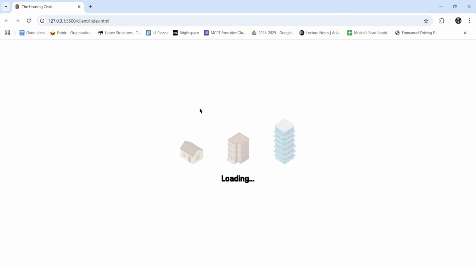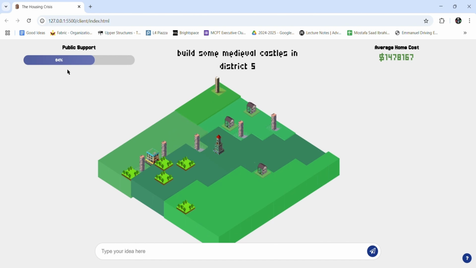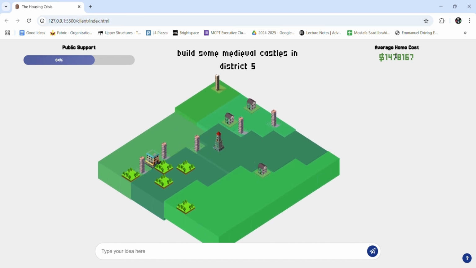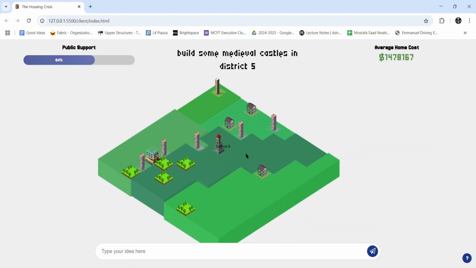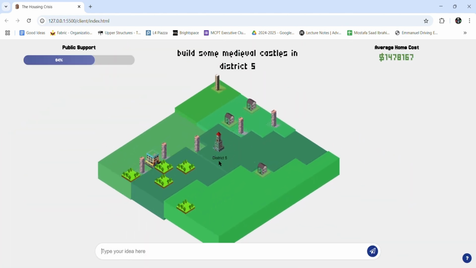So right now, the assets are being generated, and let's see what effect that has. All right, so it seems our public support went up 2%. It didn't change the average home cost much, but there you go. You can see that's a fresh picture of a generated medieval castle. Let's say we wanted more. Let's say we put some more medieval castles in District 5.